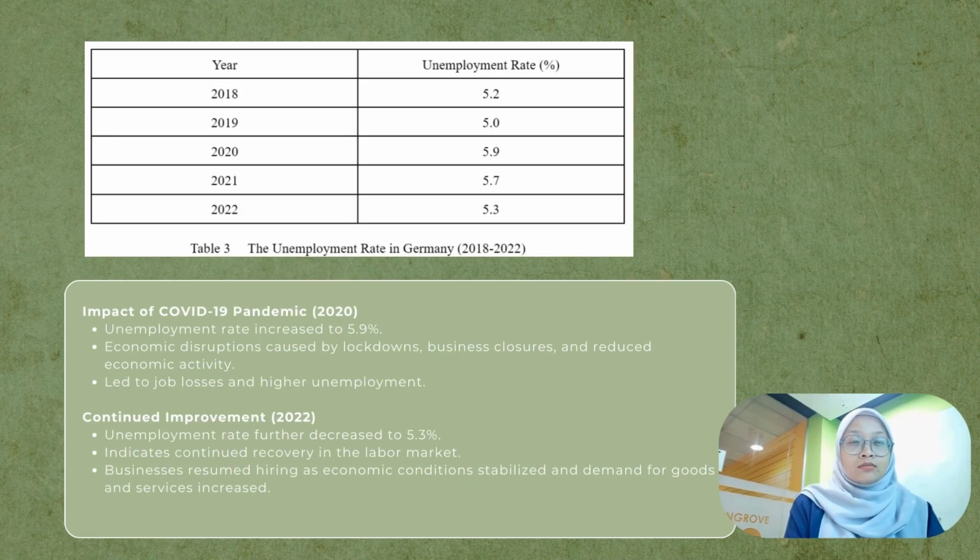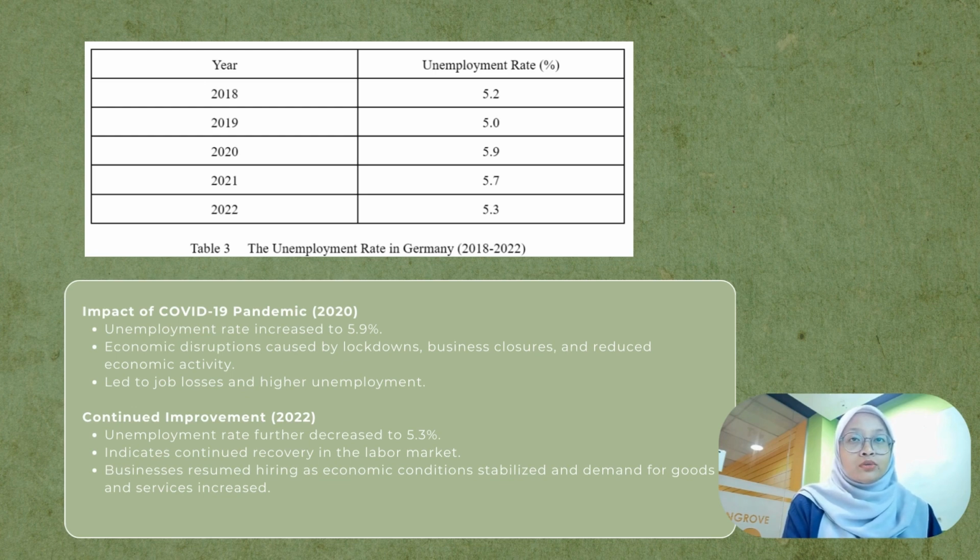Next, for the unemployment rate data, during the COVID-19 pandemic in 2020, the unemployment rate increased to 5.9% due to economic disruption from lockdowns, business closures, and reduced activity, leading to job losses.